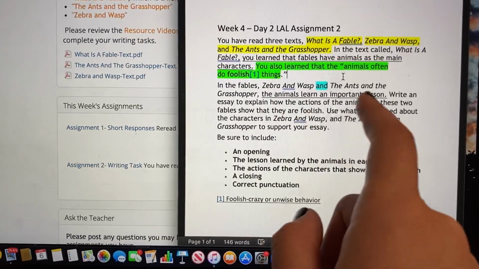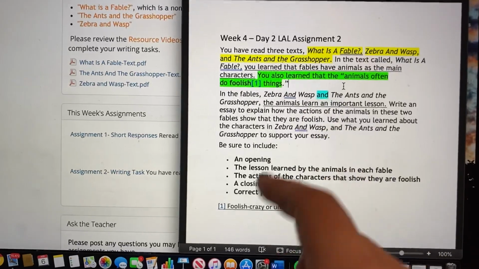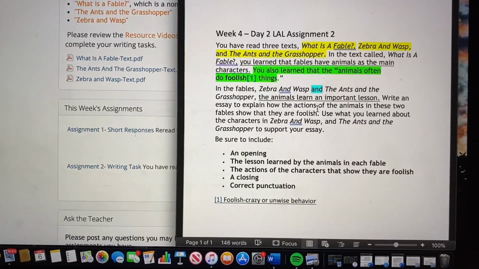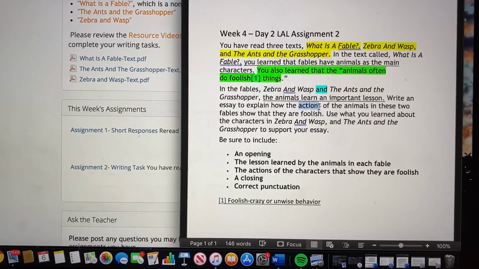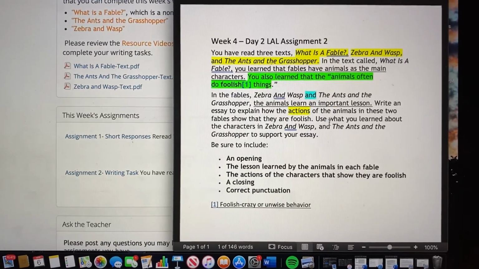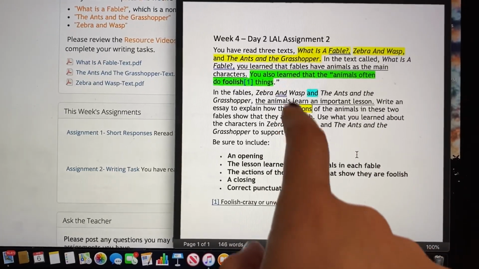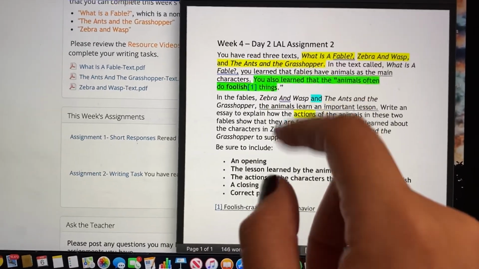So basically, you guys have to just write an essay about what the animals did. Actions are what they're doing. What do they do in the story that shows you guys that they were acting foolish? In both stories, there's a lot of examples.